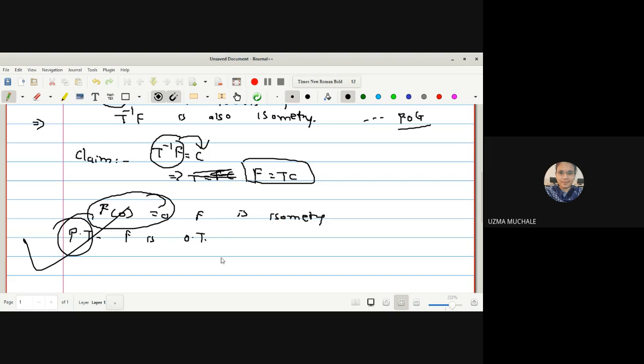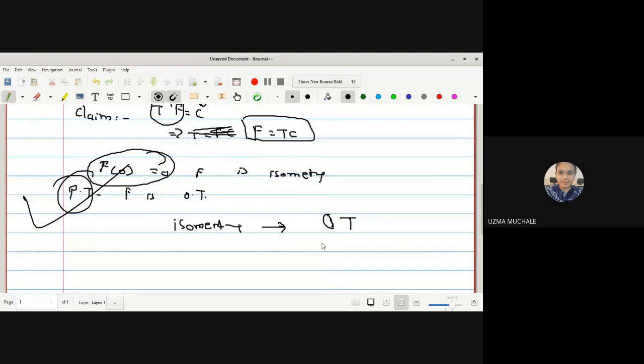Right? Is it clear to everyone? To prove any isometry to be an orthogonal transformation, what is the condition? You have to prove simply that f of 0 is equal to 0. Okay? And every orthogonal transformation, no doubt, is an isometry. Correct? Because it is a type of isometry, no? Is it clear to everyone? Yes, ma'am.